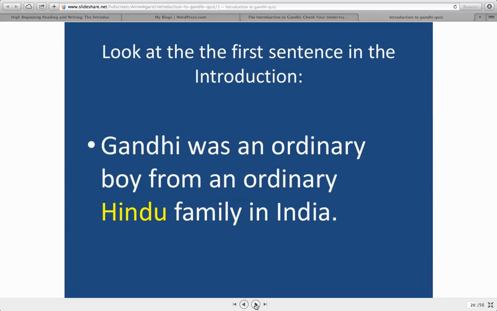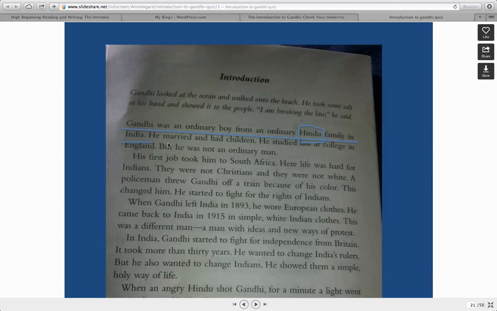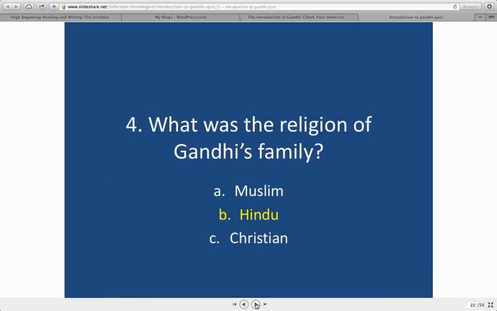And you have the first sentence in the introduction. Gandhi was an ordinary boy from an ordinary Hindu family. And there's the sentence in the book. So the answer is Hindu.